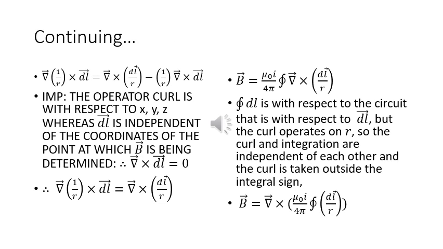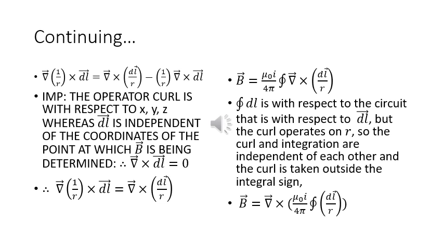The operator curl is with respect to x, y and z, whereas dl is independent of the coordinates of the point at which B is being determined. Therefore, the curl of dl will always be 0, which simply means that the gradient of 1 upon r cross dl is equal to curl of dl upon r. So B is equal to mu0 I upon 4 pi closed integral curl of dl upon r. Now, the closed integral is with respect to dl. The curl operates upon r.